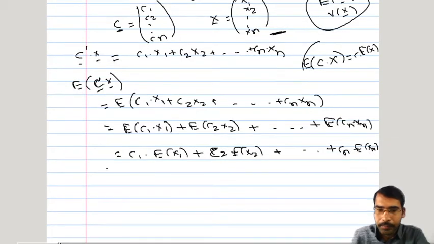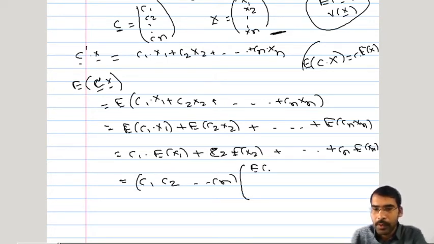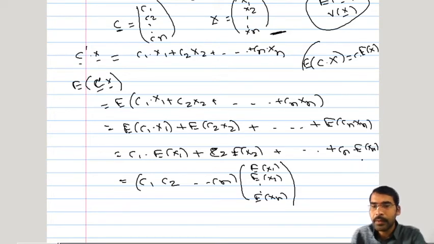Now if this c1 x1, c2 x2, cn xn was c prime x bar, then in the same way we can write this as the vector c1, c2, cn times the vector of expected value of x1, expected value of x2, expected value of xn. So whenever we solve this multiplication, it will be c1 into the expected value of x1, c2 into the expected value of x2, and cn into the expected value of xn.